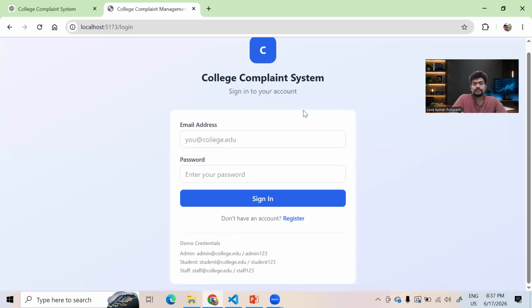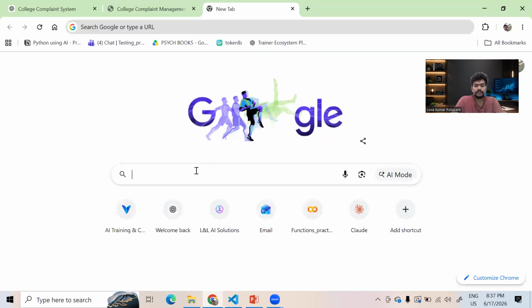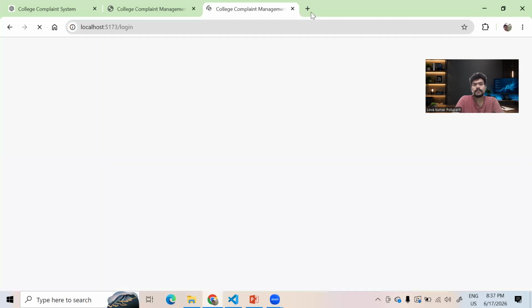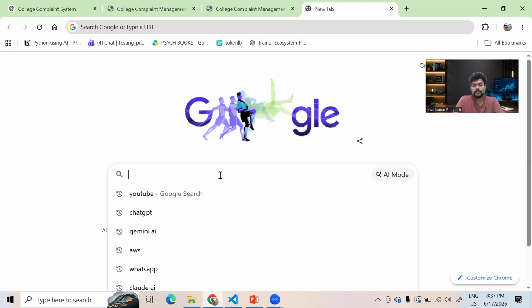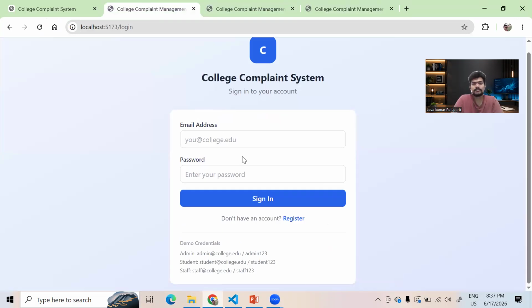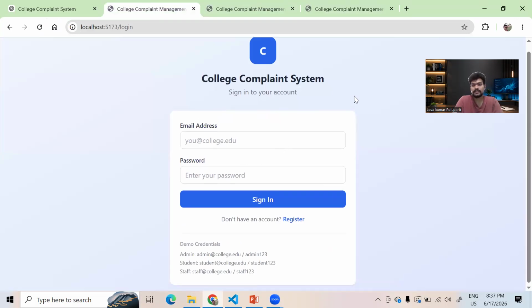So in this system, in colleges particularly, they have their own email address, right? They can register themselves, and then they can directly log in and make complaints. Let me show you each and every part of this, and I'm showing this in three ways. I'm opening some other ones also. First of all, I will register as a student. Let's see how it goes to the administration level and how it is assigned to the particular person. So let's say I am a student.